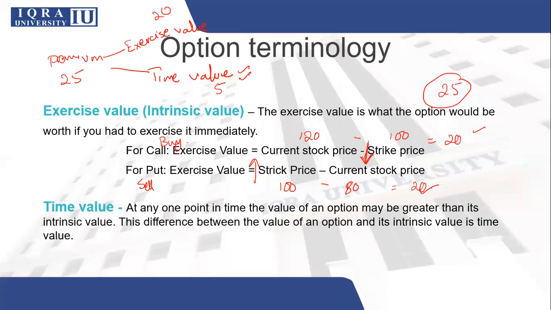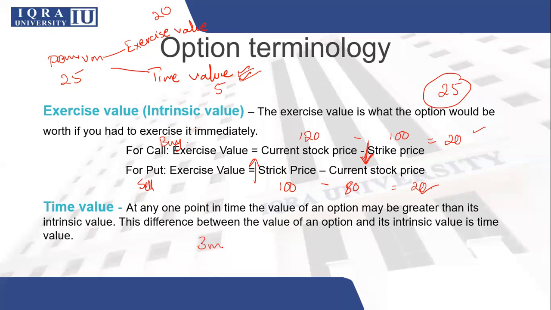Time value simply means that the stock market or any other market is volatile. So the longer the duration of the option, the higher is the chance that most probably your loss will turn into profit. So you're paying extra money because the duration of the option is more.